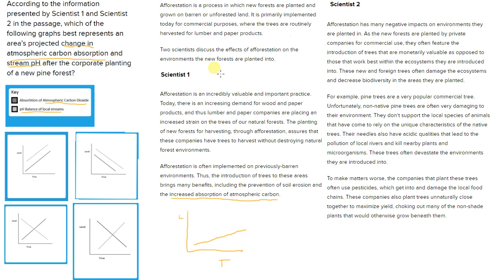And so now we have to look at the pH after the corporate planting of a new pine forest. So what does it say about pH? And this is where, in this question, and this is a common thing that they expect you to know, you have to have some outside knowledge about the pH scale.